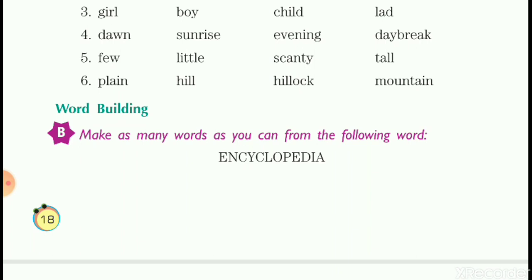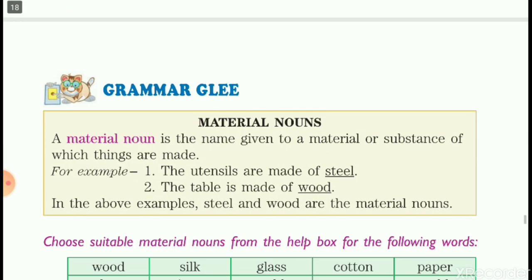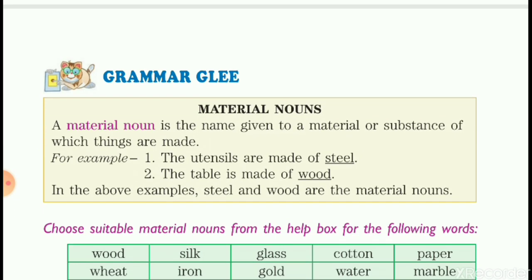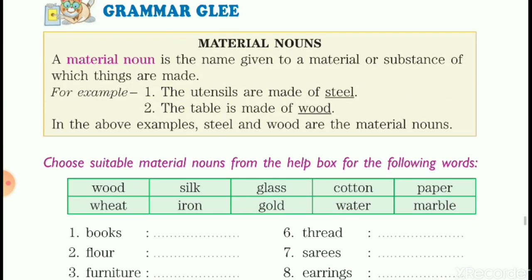Now you can also form many words. Still many words can be built from this spelling. So please try and make new words from this spelling. Now let's start with the grammar exercise.